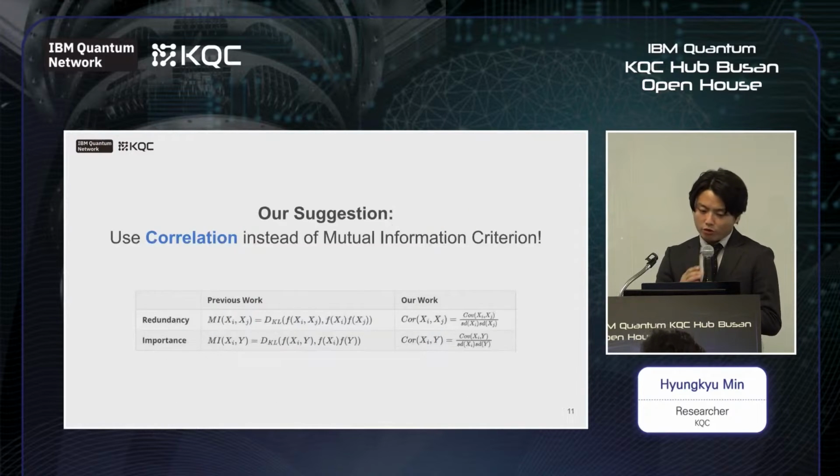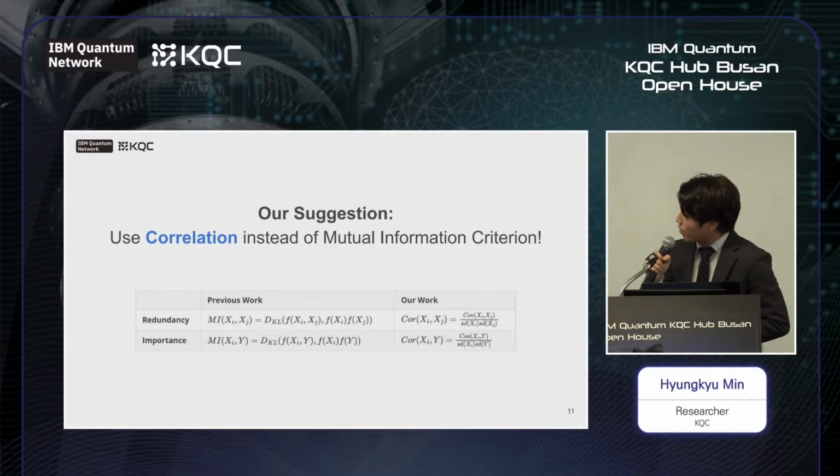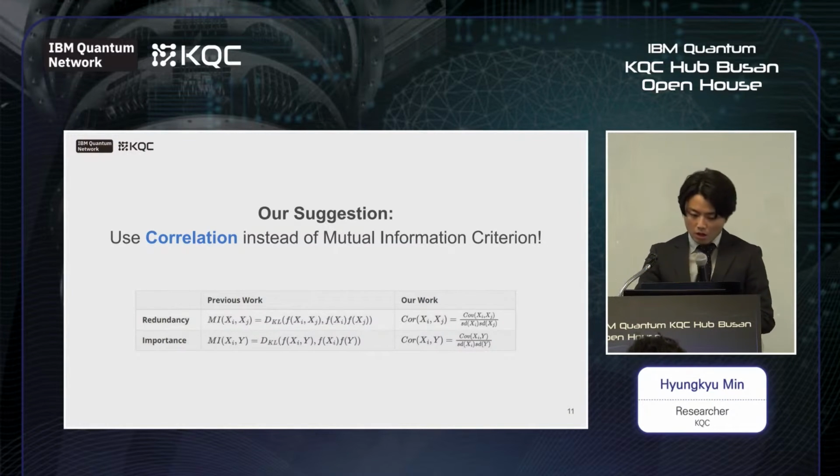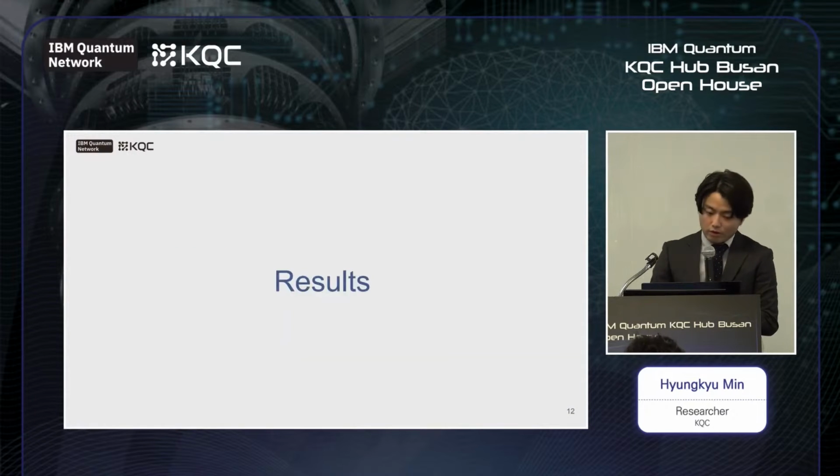The base work used the mutual information criterion for redundancy and importance. However, the mutual information criterion is inconsistent along hyperparameters and too general a measure for the linear models. Therefore, we suggest the Pearson correlation coefficient to capture only the linear relation among the features and targets. Let's see the result of experiments using our approaches.